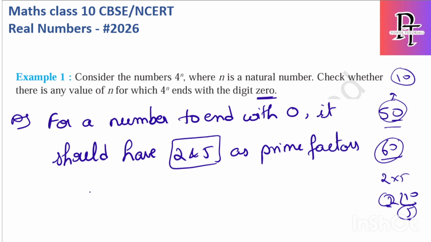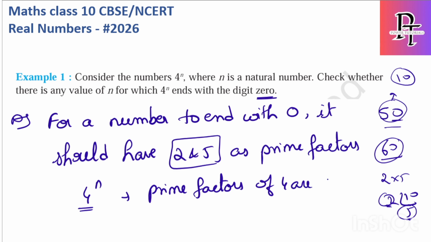What about 4 power n? If you consider 4 power n, what are the prime factors of 4? I can write the prime factors of 4 are only 2, because it can be written as 2 power 2 whole power n, or simply 2 power 2n. So what is the only prime factor? 2. So therefore it will not end with 0. It will not end with 0.